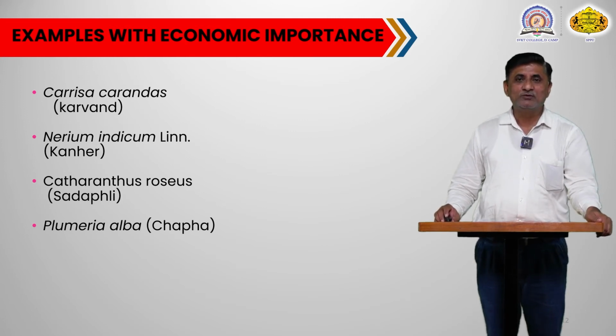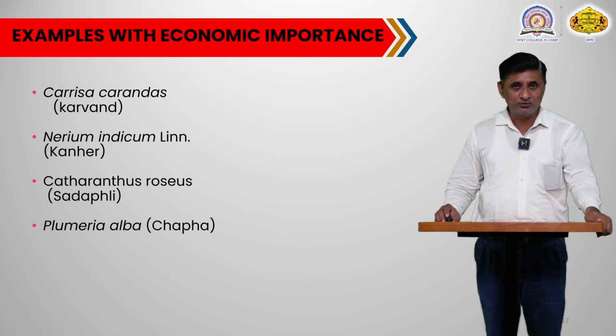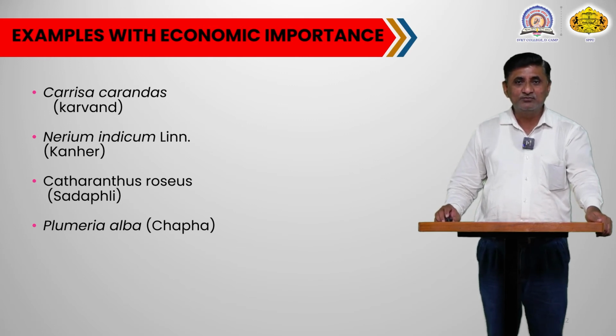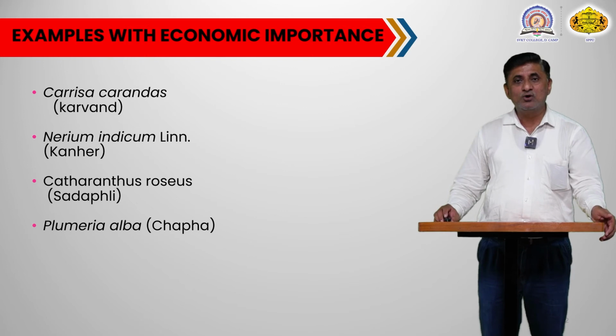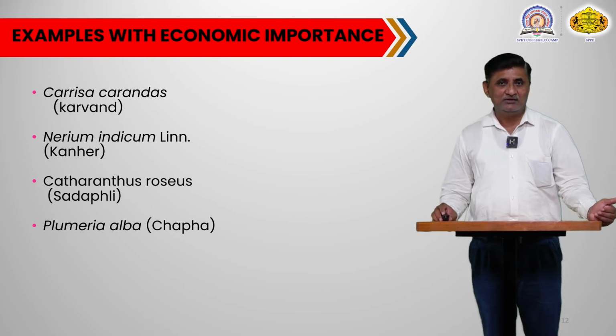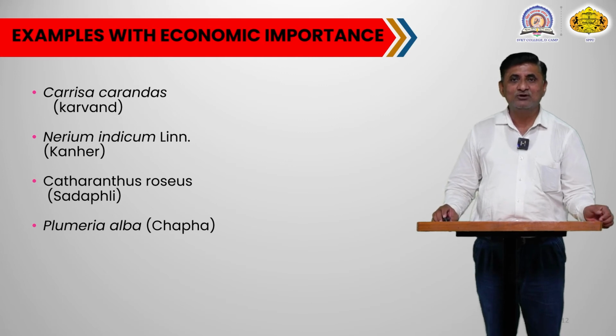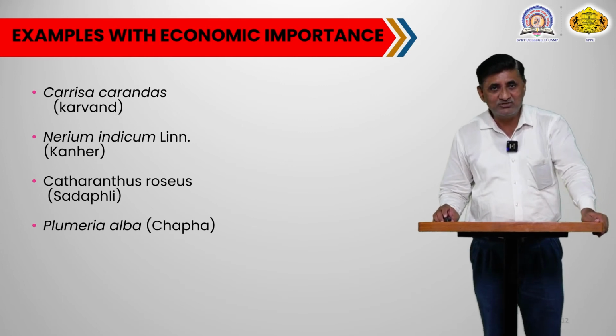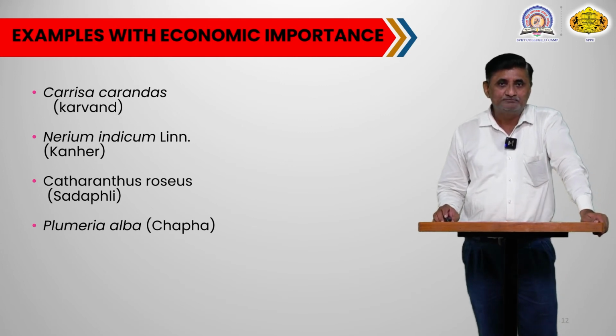Pickle is prepared from the unripe fruit, and the ripe fruits are used for eating. They are wild edible kinds of food.